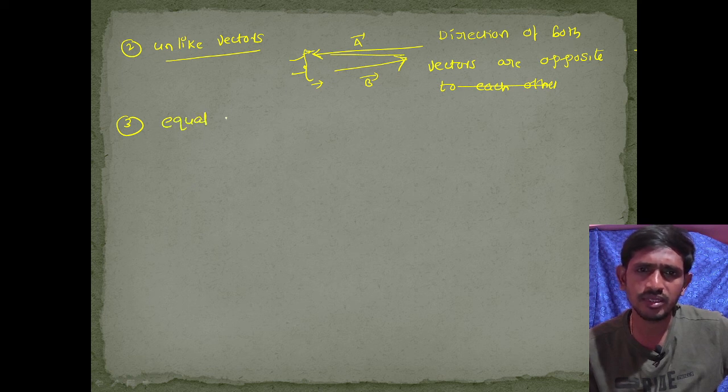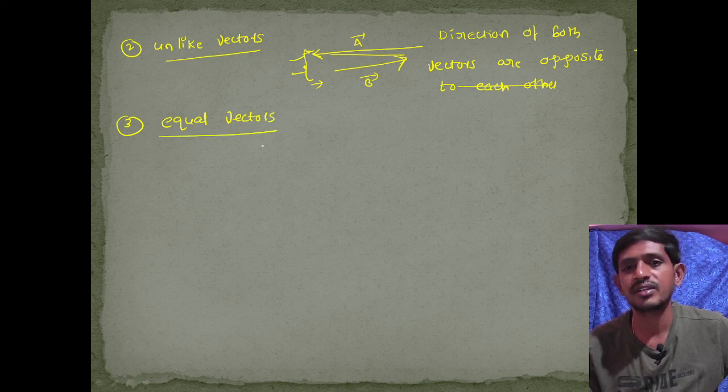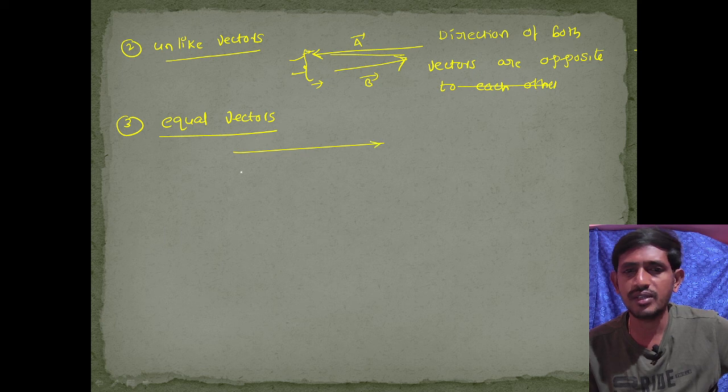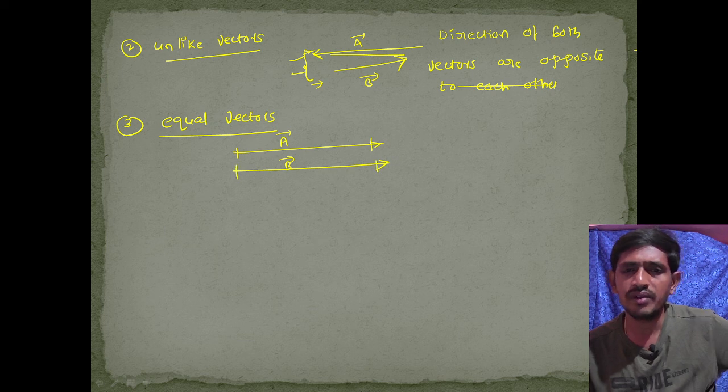Next, equal vectors. Equal vectors means vectors having the same direction and the same magnitude. This is the a vector and this is the b vector. Both have the same magnitude, the length of a bar and the length of b vector are the same, and the direction is also the same.